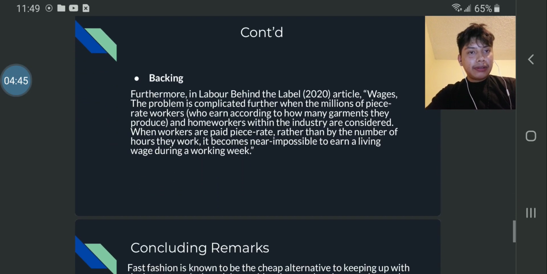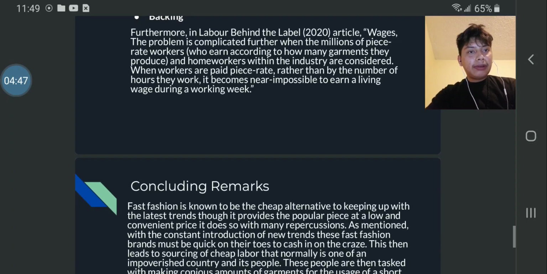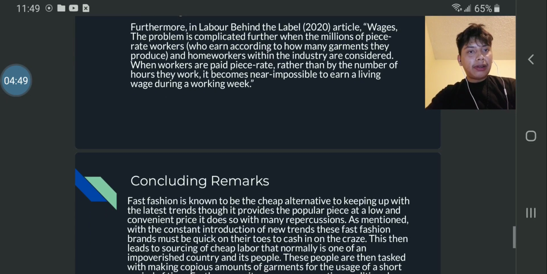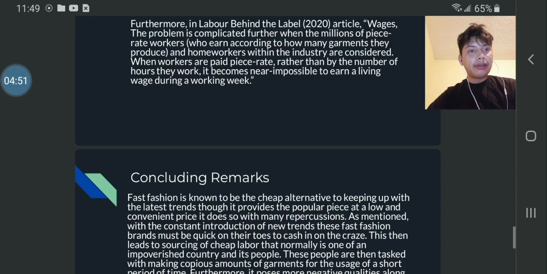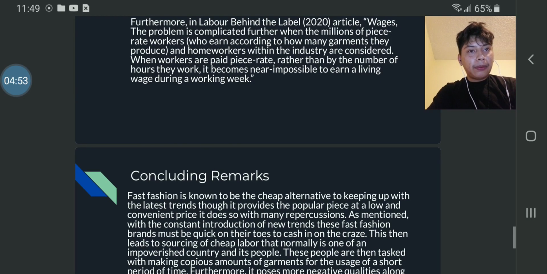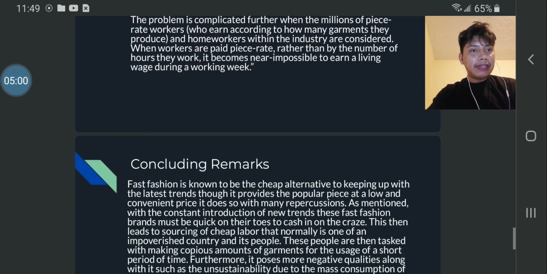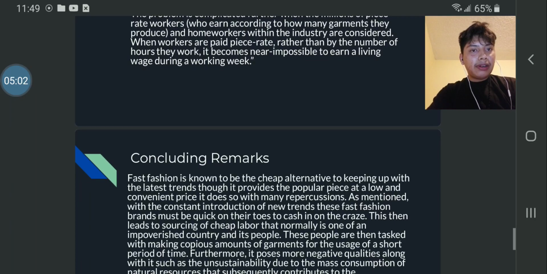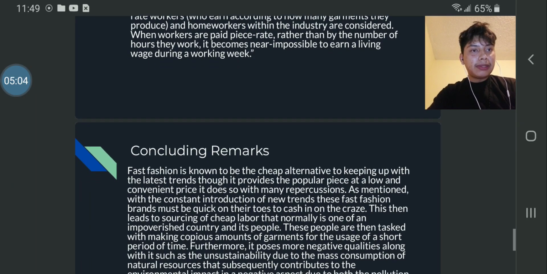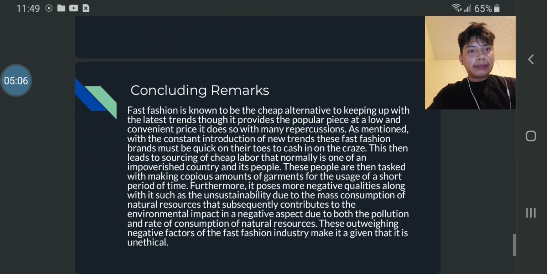Continuation, backing. Furthermore, in the Labour Behind the Label 2020 article "Wages," the problem is complicated further when millions of piece rate workers, who earn according to how many garments they produce and work from home within the industry, are considered. When workers are paid piece rate rather than number of hours worked, it becomes near impossible to earn a living wage during a week.